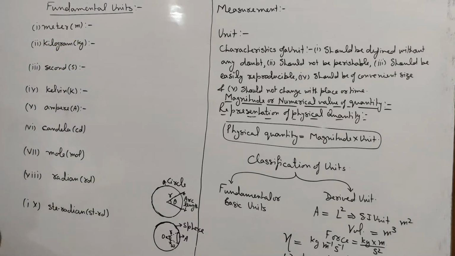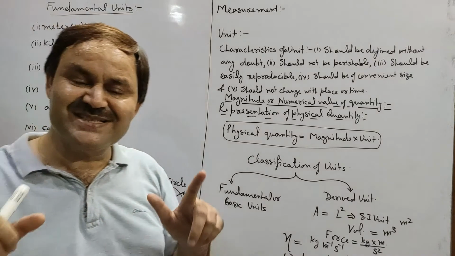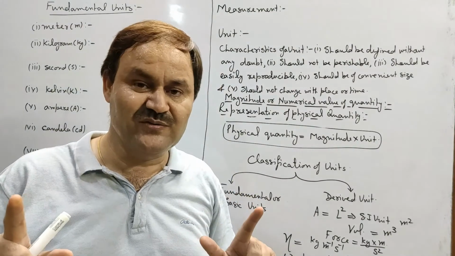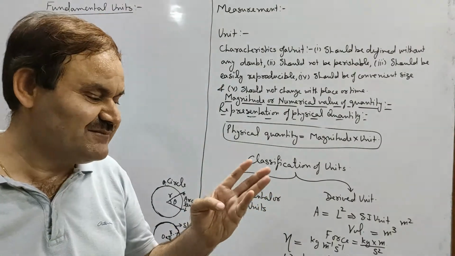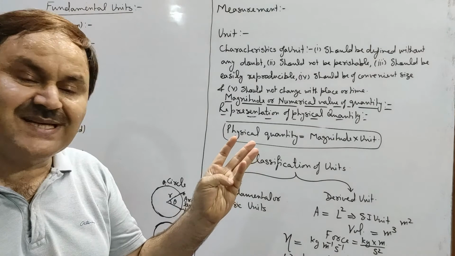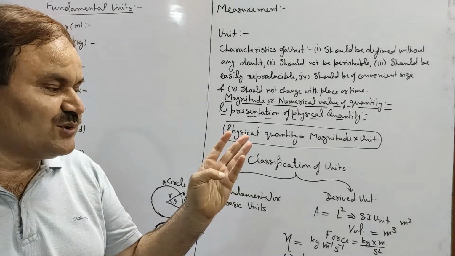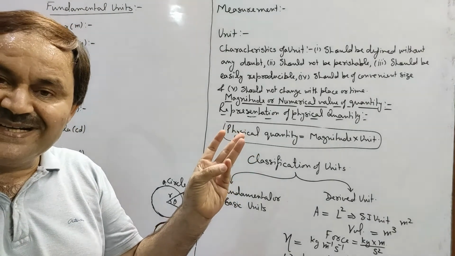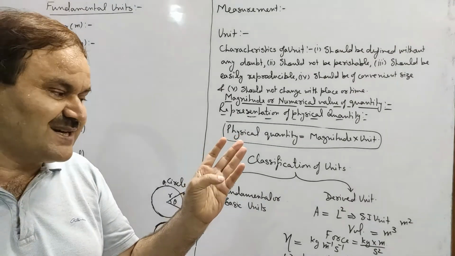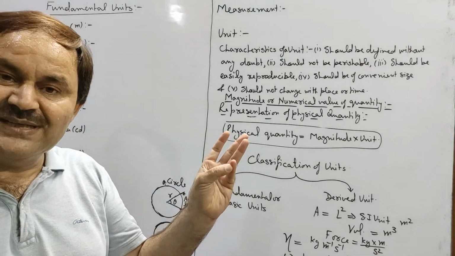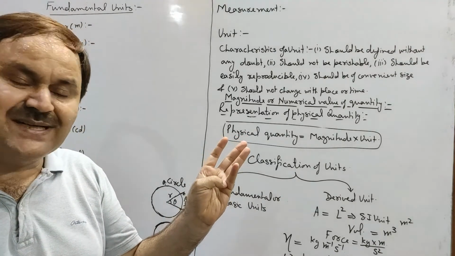Here I am saying SI unit means you must be knowing about the system of units. Actually, initially mechanics was considered to be the sole physics, and in mechanics we use only length, mass and time. So initially quantities involved in physics were considered to be only three quantities: length, mass and time.